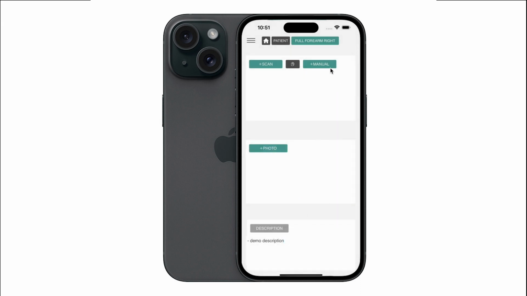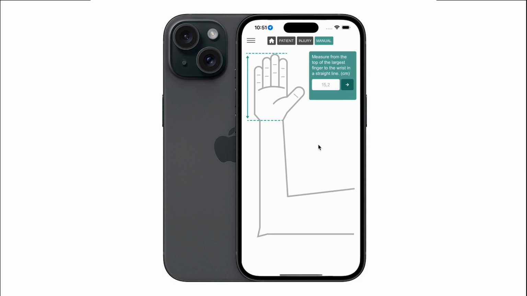Next, you will begin by generating an immobilization manually by pressing the Manual button. Once inside the section, you will begin to follow the guide, which tells us how to proceed in each case, taking the appropriate measures, and entering them into the certain fields step by step. In the first case, you find the measurement that goes from the longest finger of the hand to the wrist.